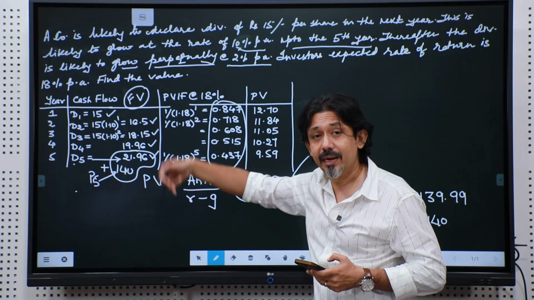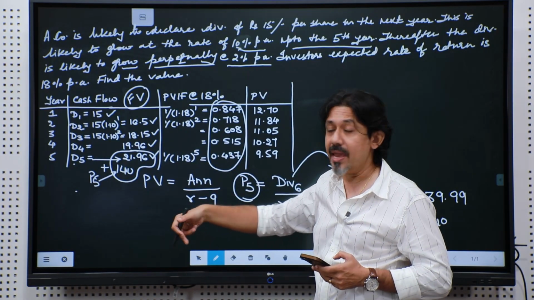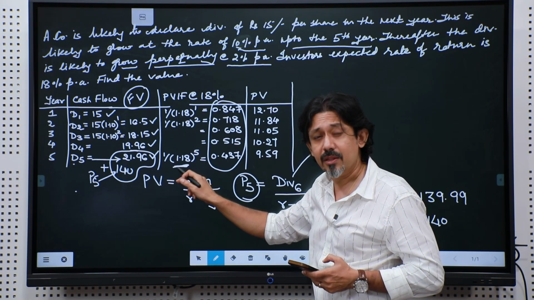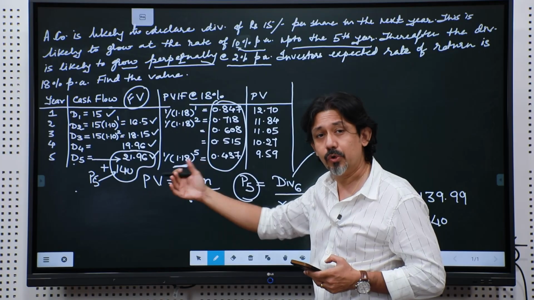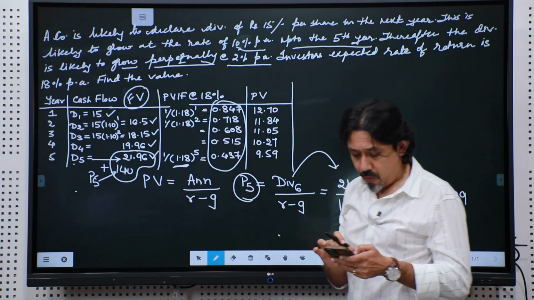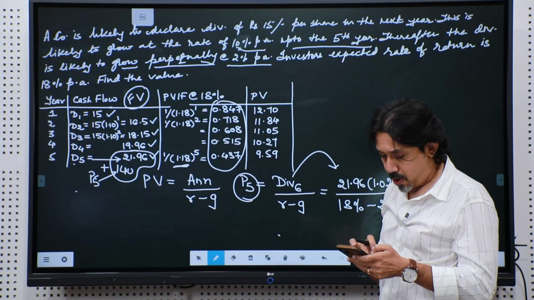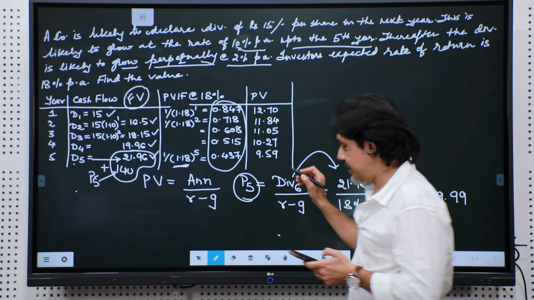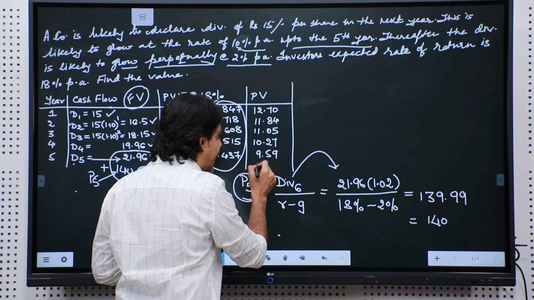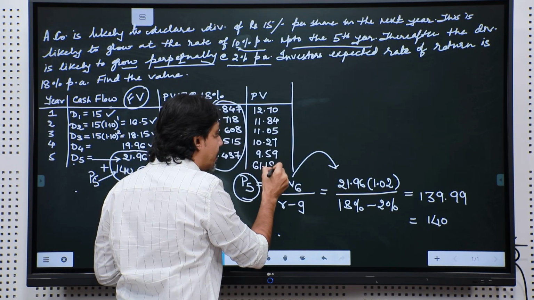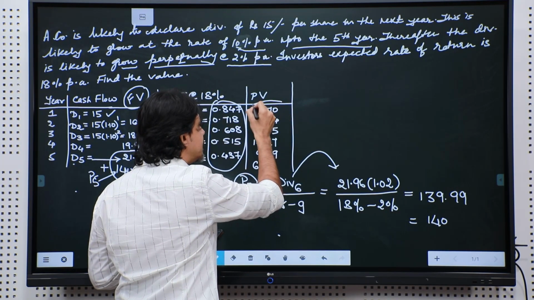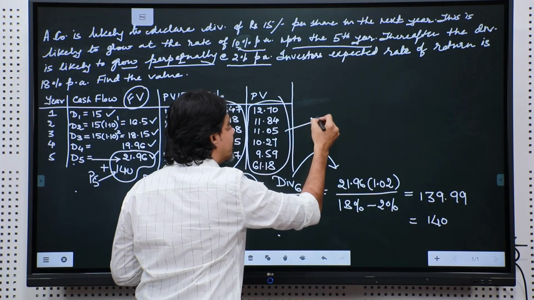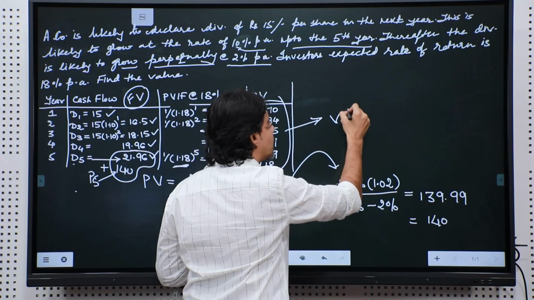I want to convert it into value of money today, and hence I multiply it with the present value factor of the 5th year, to convert it into year 0. 140 into 0.437 gives me 61.18, all right.